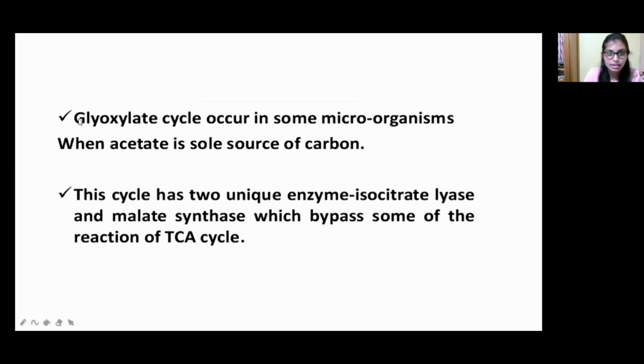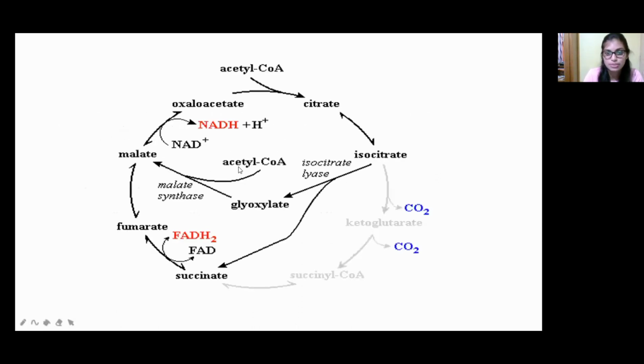The answer for that question is the glyoxylate cycle, which occurs in some microorganisms when acetate is the source of carbon. For some organisms, acetate is a source of carbon for nutrition or for survival. In that case this glyoxylate cycle will happen. This cycle has two unique enzymes. In the middle of the TCA cycle, two special enzymes come in and modify the TCA cycle. What are those? Isocitrate lyase and malate synthase, which bypass some of the reactions of the TCA cycle. Let us see how the bypass takes place.